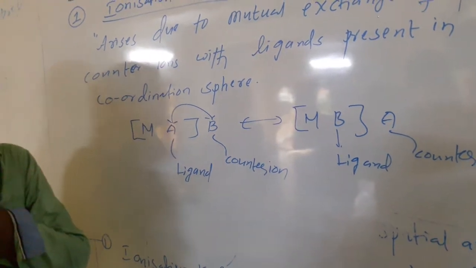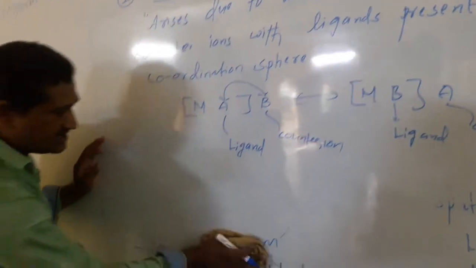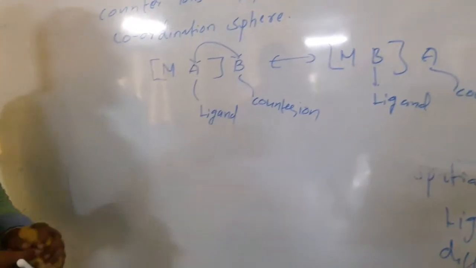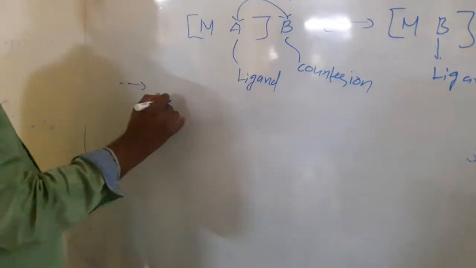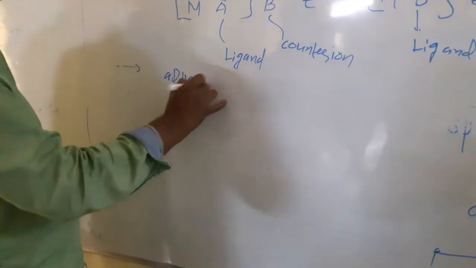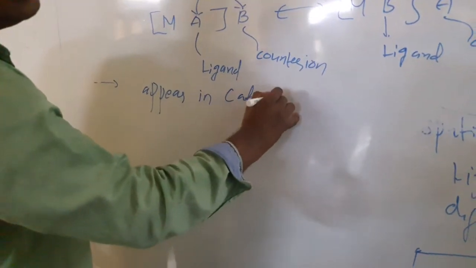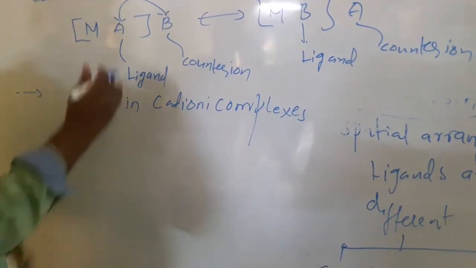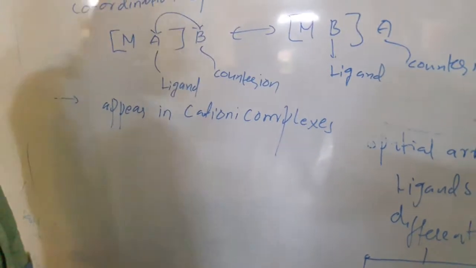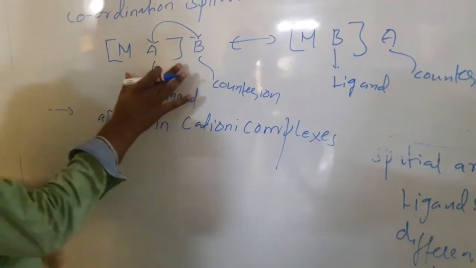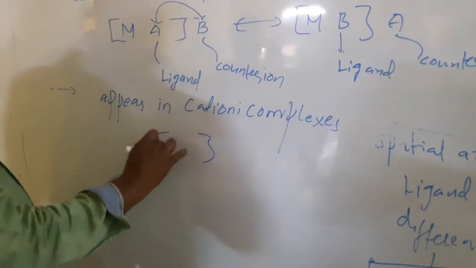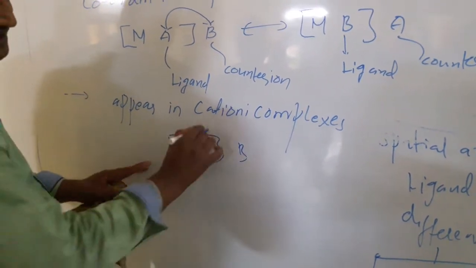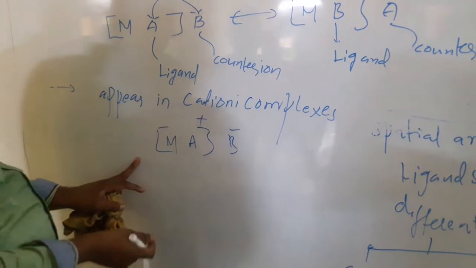Mutual exchange of counter ions with ligands present in the coordination sphere produces new isomers. This is called ionization isomerism. It majorly appears in cationic complexes. Cationic complexes mean the complex is on the left side and the counter ion is on the right side, with M, A and B. This complex is on the left side, so it has positive charge, cation, and the right side is the counter ion.